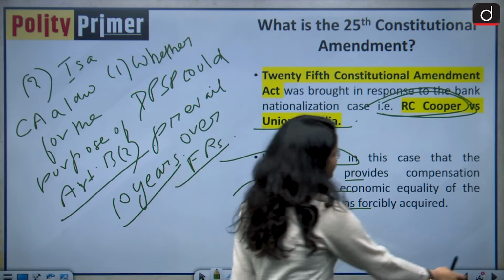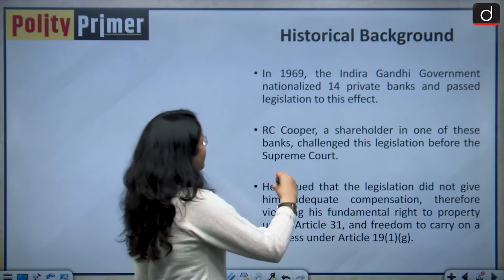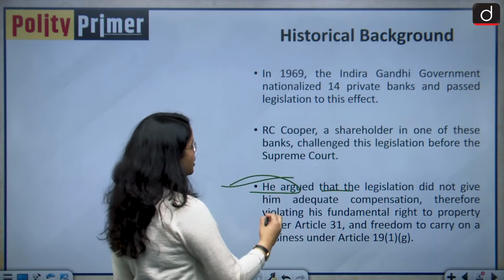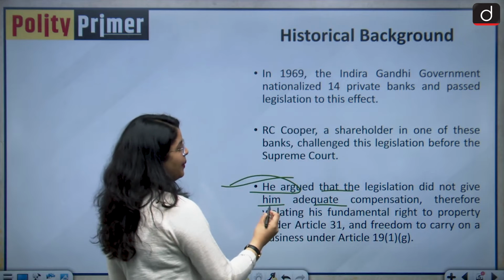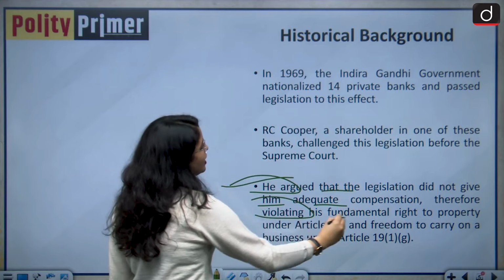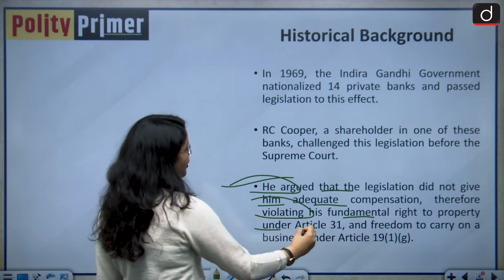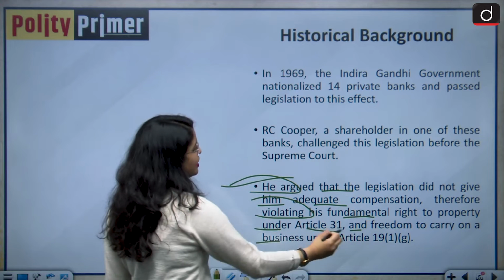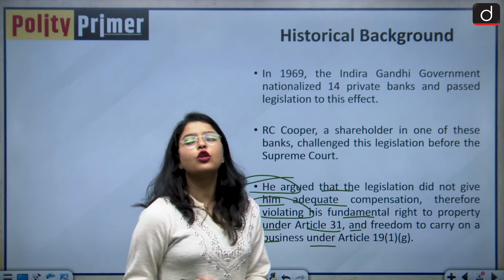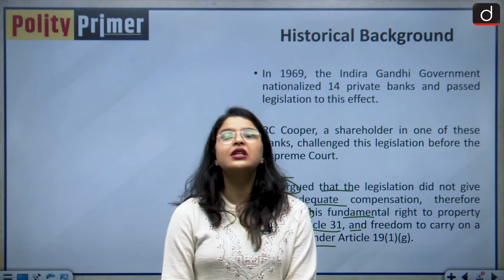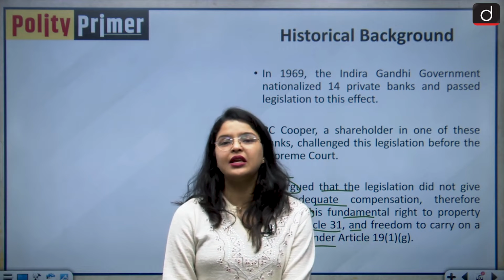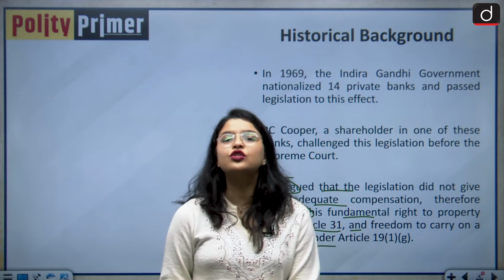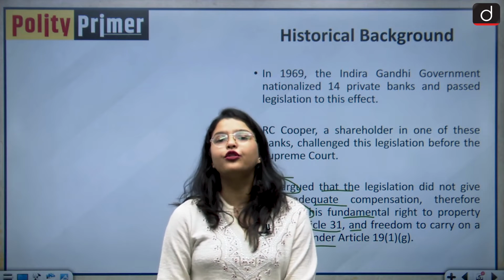Moving forward, R.C. Cooper also argued that the legislation did not give him adequate compensation, therefore violating his fundamental right to property under Article 31 and freedom to carry on a business under Article 19 Clause 1 Subclause G. So this was his argument in the bank nationalization case, and the Supreme Court agreed that yes, the compensation has to be for the market value of the property.